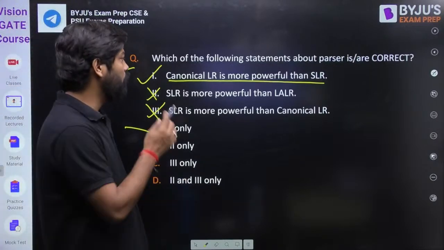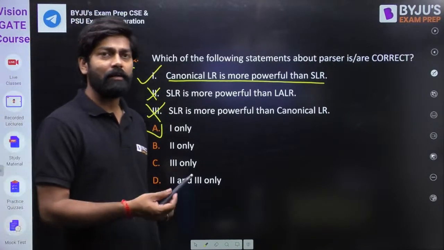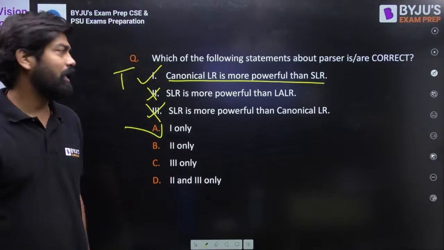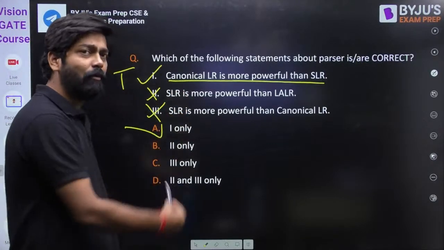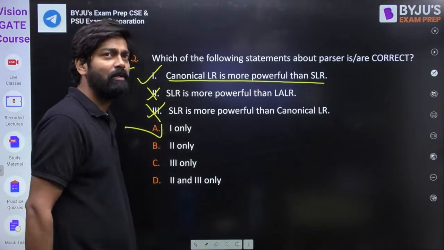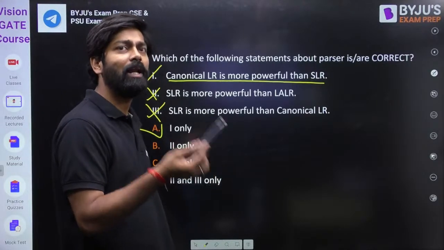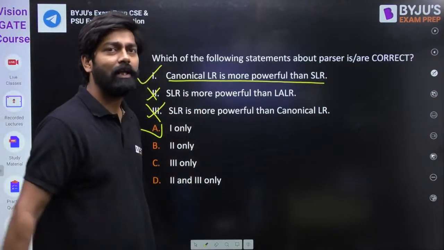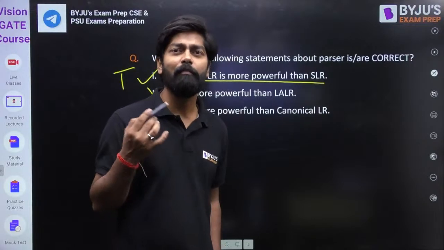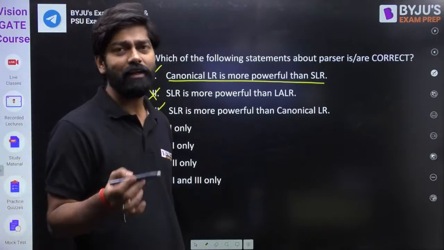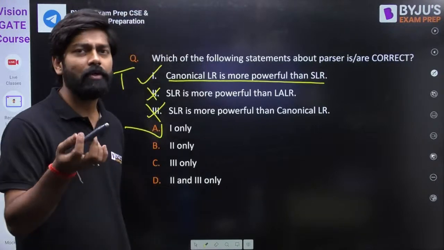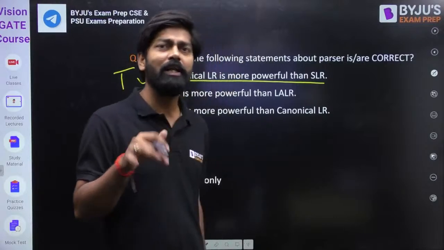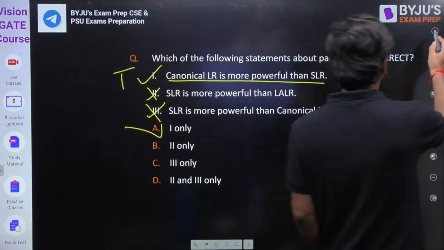Fine. I think the most powerful parser is what? CLR. The most powerful parser is CLR, my dear friend. After that, what do we have? LALR. After LALR, what do we have, my dear friend? SLR. Then what do we have? LR. Fine. You know this one. So the most powerful parser is canonical LR. After that we have LALR, then SLR, then LR. After that we have LL1, the top-down parser. A bottom-up parser is more powerful than a top-down parser. Everyone knows. In bottom-up parsers, CLR is the most powerful parser.